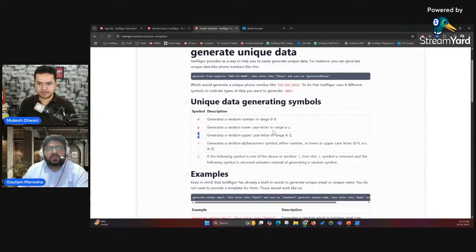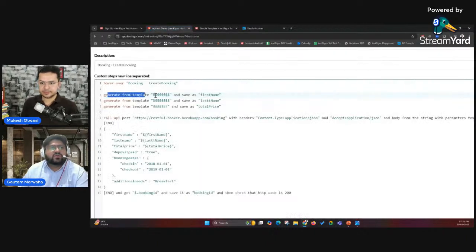In my test case, I've used capital letters and small letters like this. I'll show you the data that it has generated, and then I pass this unique data to the body of the API call like this.